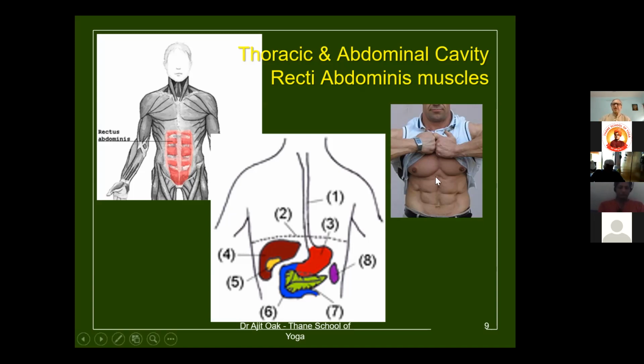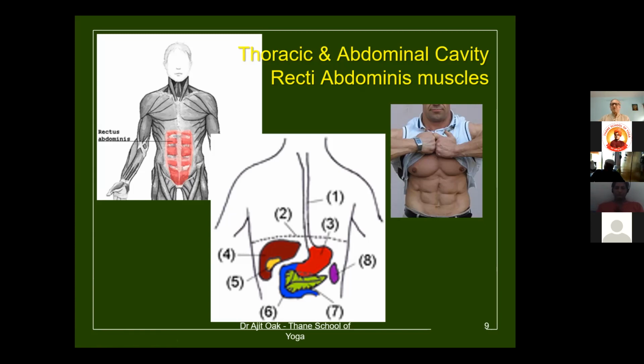As we can see, these are the abdominal muscles. They are called recti muscles. Now six packs वाले सबको पता है. These are the two bands, as we can see here. These are the two broad bands of muscles which pass from the lower part of the sternum to this bone here. So जो आगे वाला हिस्सा है हमारी एब्डोमिनल कैविटी का, उसको प्रोटेक्शन देने का काम ये मसल्स करते हैं. These are very strong muscles.